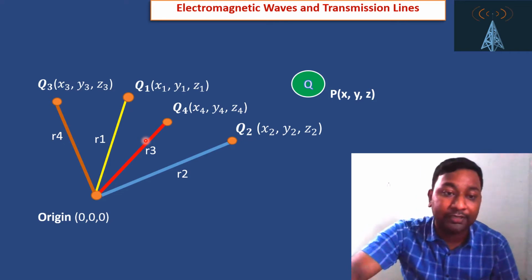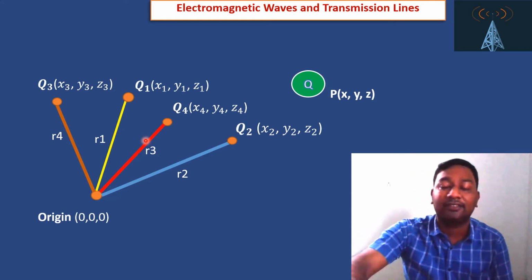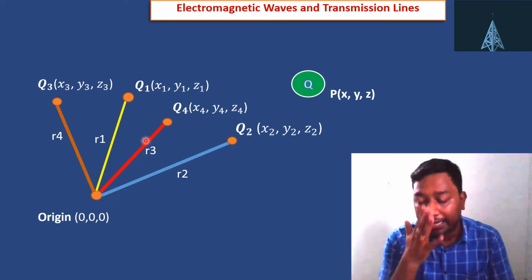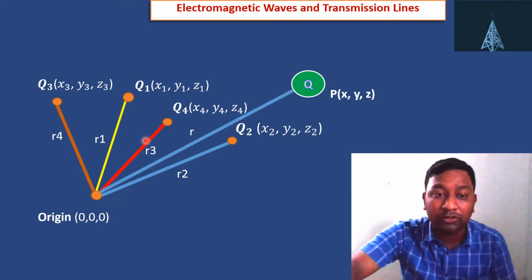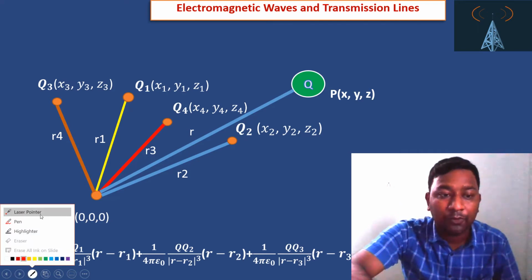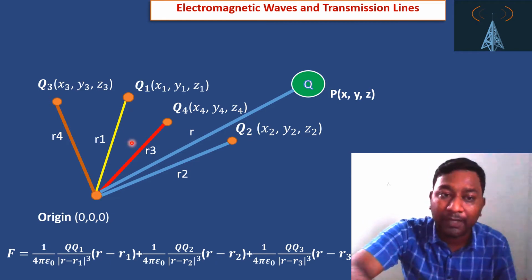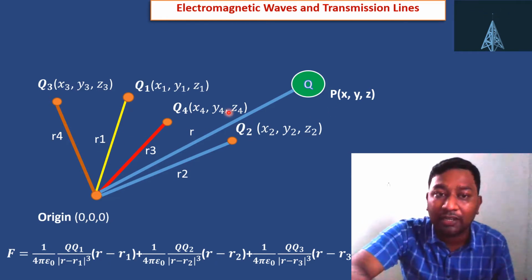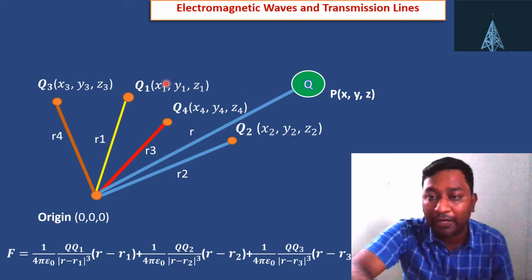Now, due to all those points, what will be the total force on Q? That is the addition, or superposition theorem. We can add them, that is the vector addition. So the total force will be F equals 1 by 4 pi epsilon naught Q1 divided by the magnitude of R minus R1 whole cube, and R minus R1 is the vector. So R distance vector minus R1 distance vector. So R minus R1 will be x minus x1 ax plus y minus y1 ay plus z minus z1 az.